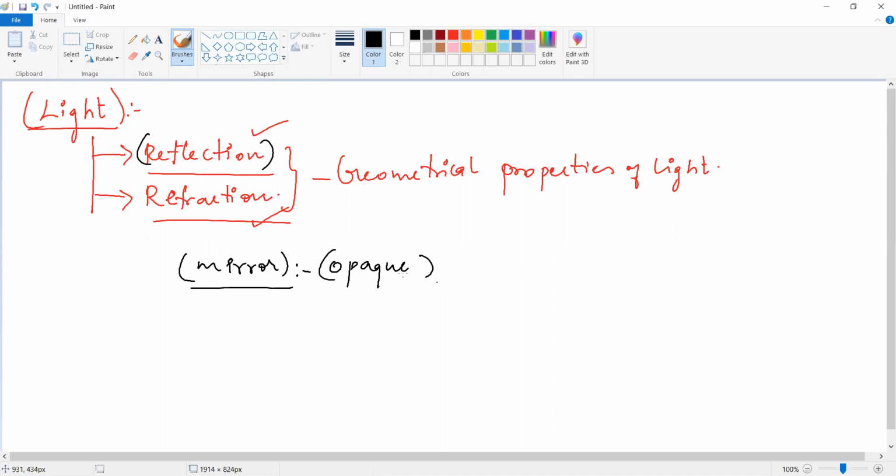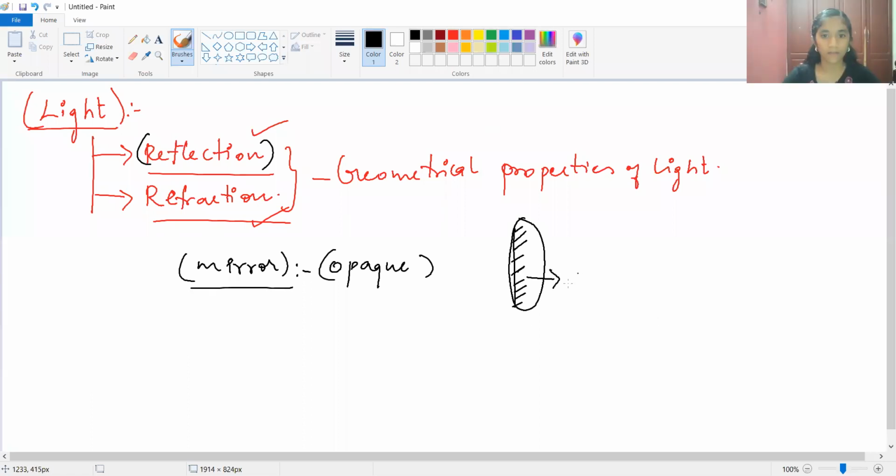So where the reflection has happened, one side is the side of the mirror.